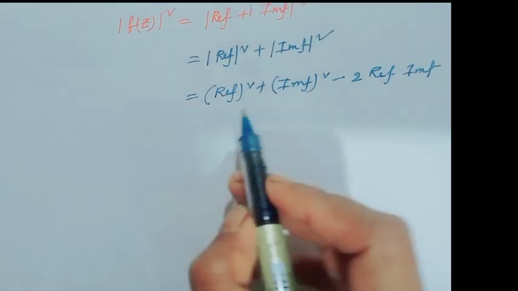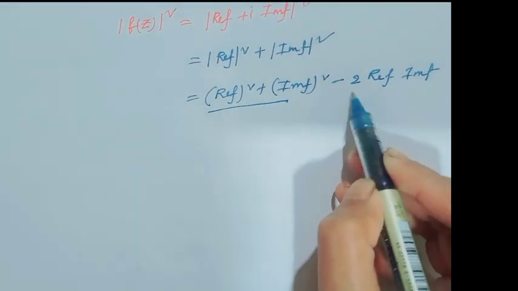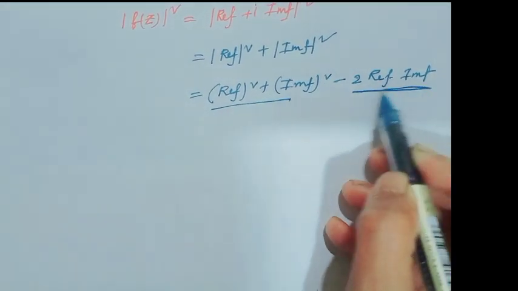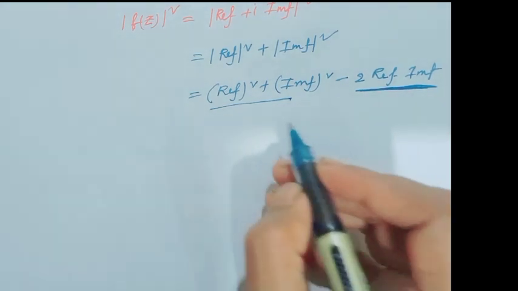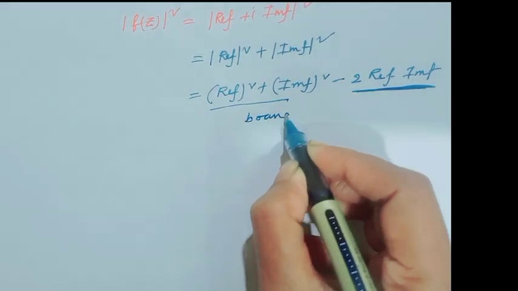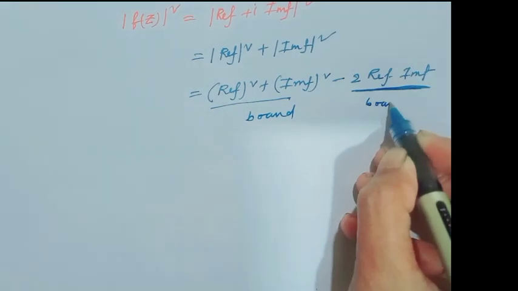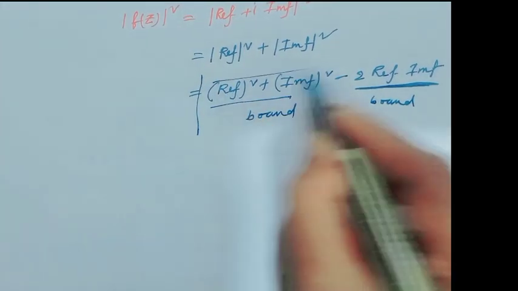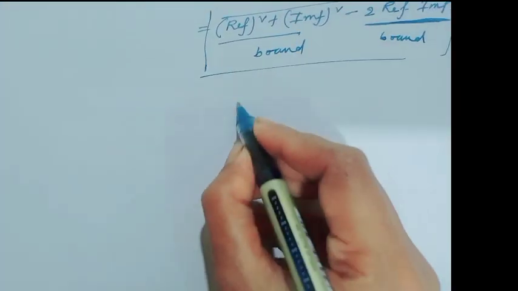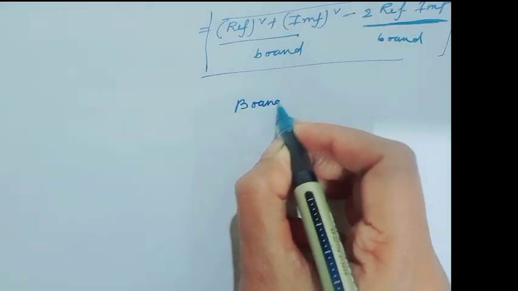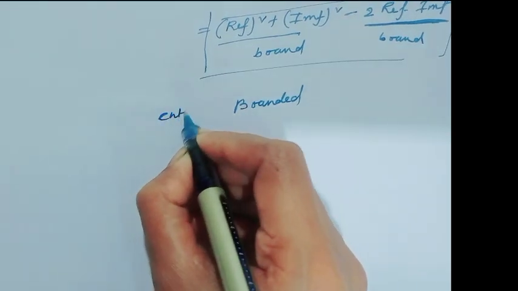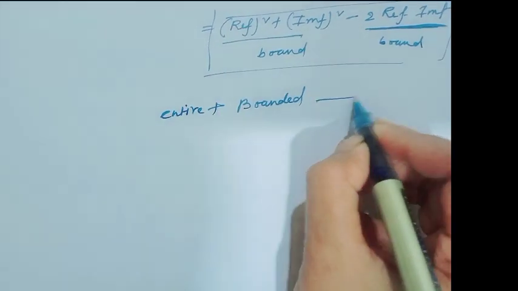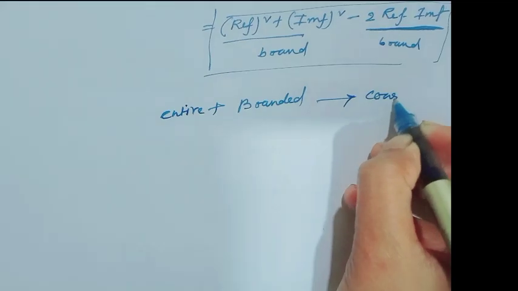Given that the sum of real f and imaginary f and the product of real f and imaginary f are bounded. Since this is bounded, and this is bounded, that means the whole part is bounded. And since f(z) is an entire function, that means entire plus bounded, by Liouville's theorem this gives a constant function.